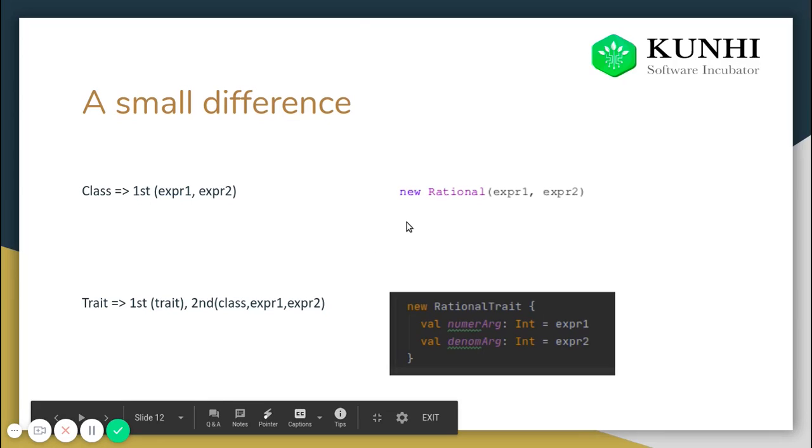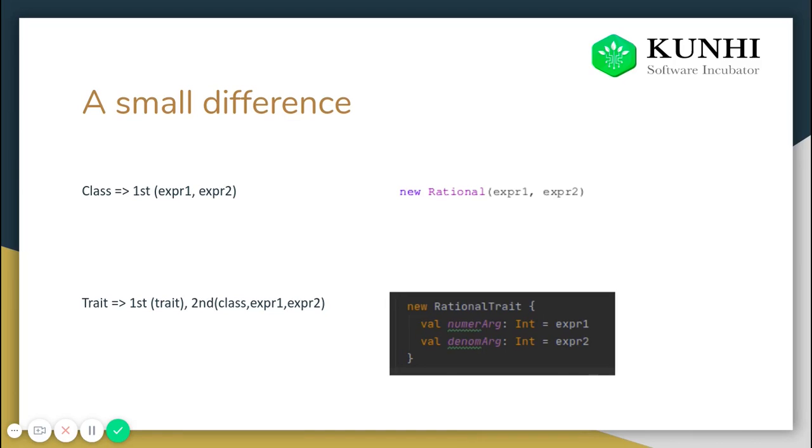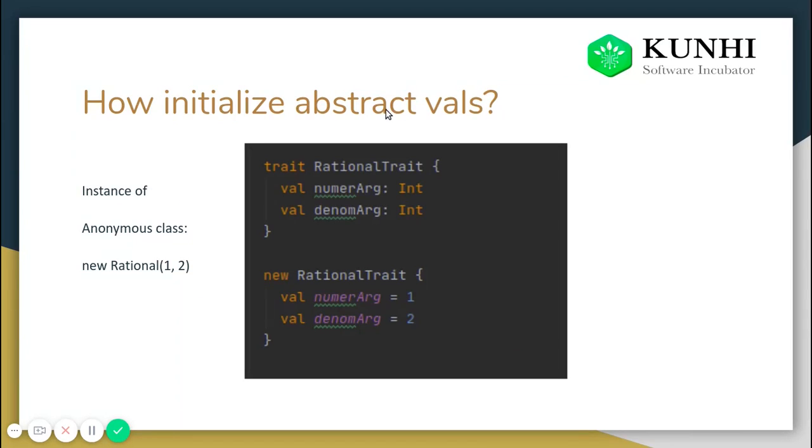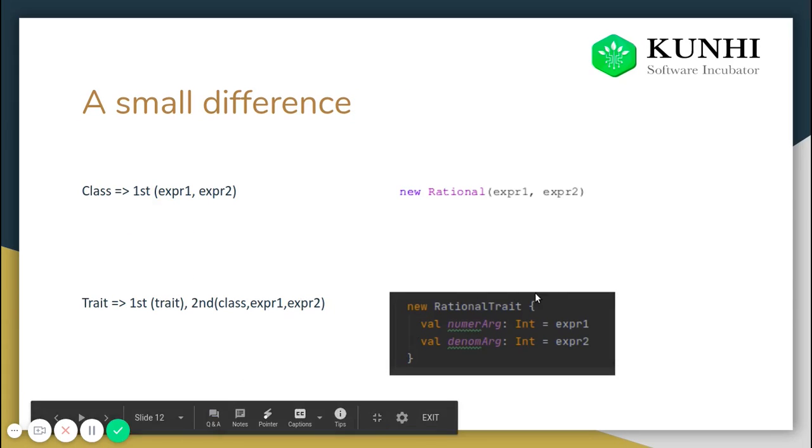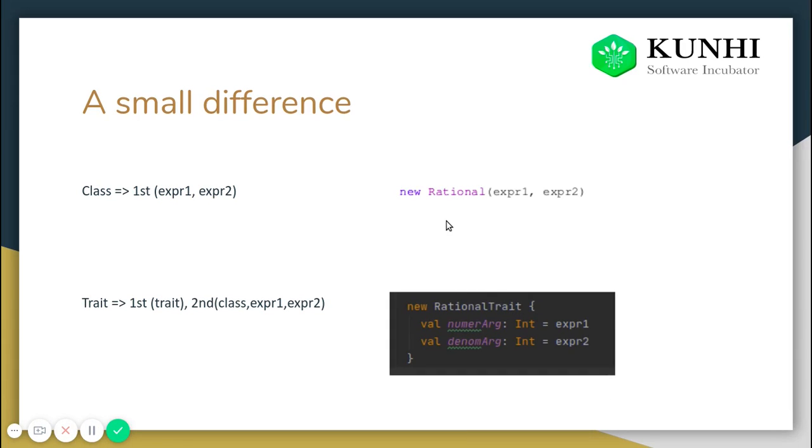In this case, suppose there's a trait and there's a class. Suppose this is the trait, the rational trait, and this is a class we are defining, new rational trait. Now this rational trait is used in new rational trait.